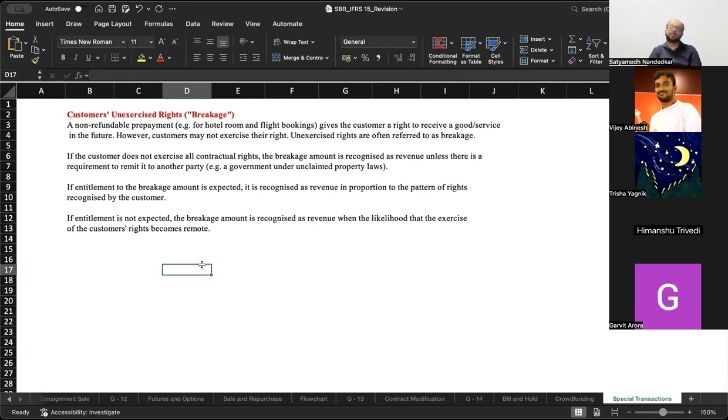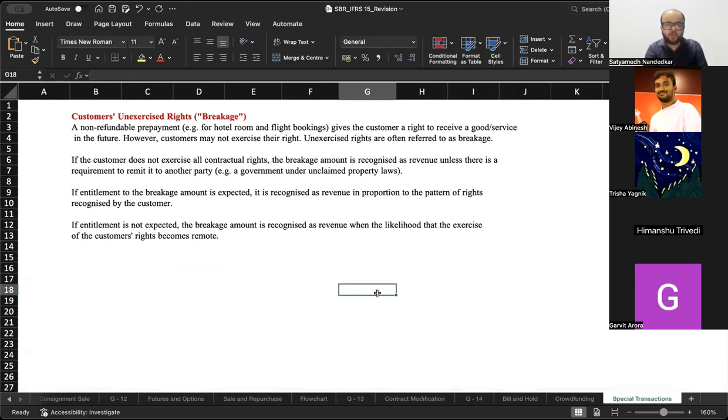If the customer does not exercise all the contractual rights, the breakage amount is recognized as revenue unless there is a requirement to remit it to another party. If entitlement to the breakage amount is expected, it is recognized in proportion to the pattern of rights exercised by the customer, and if it is not expected, then the breakage amount is recognized as revenue when the likelihood that the exercise of the customer's rights becomes remote. What do we mean here? Please understand.